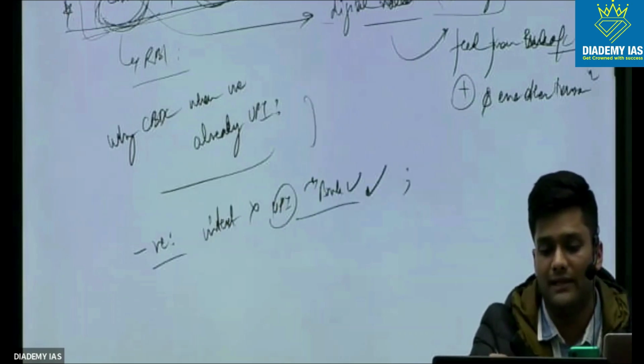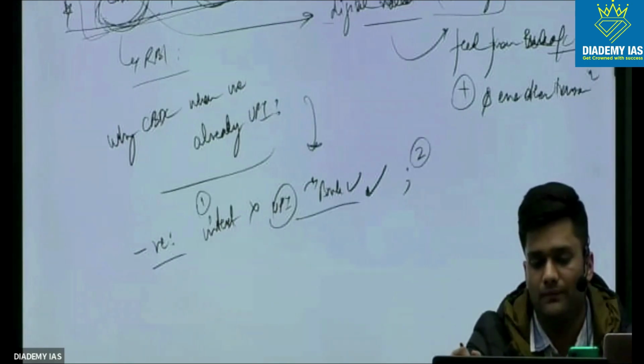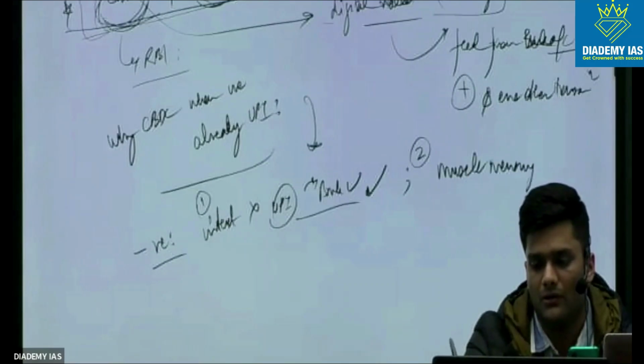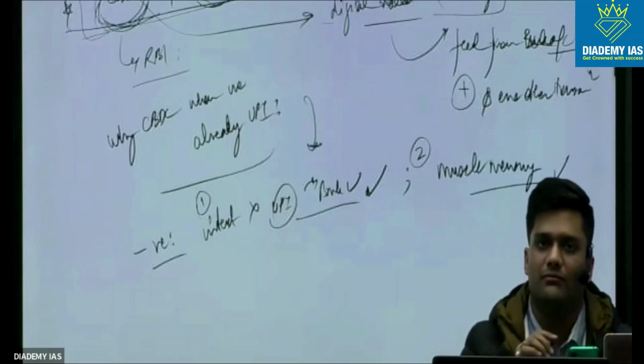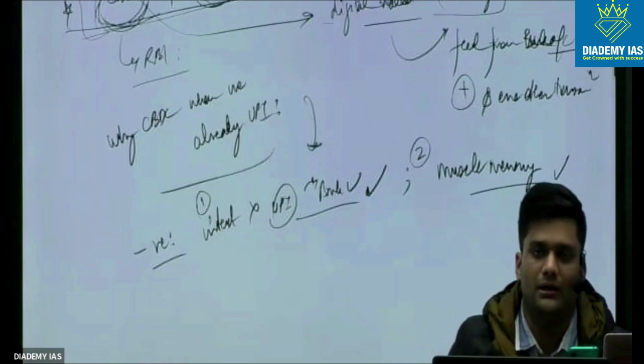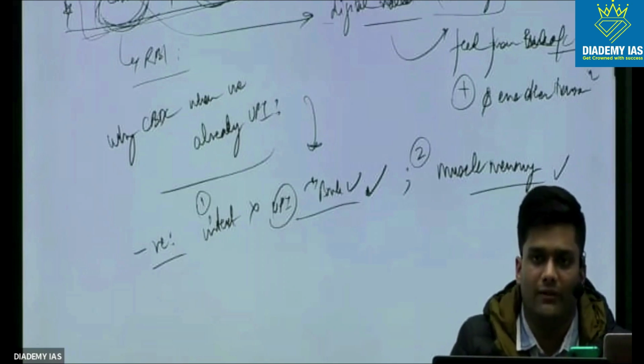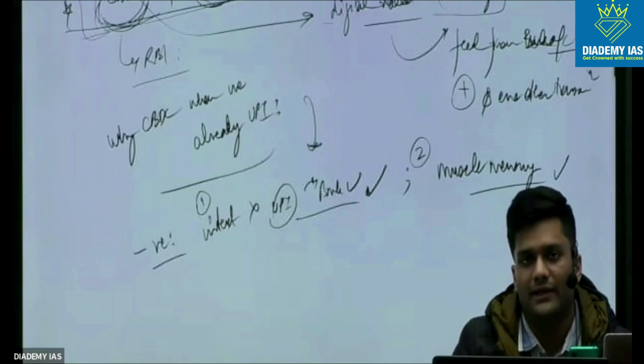Second is basically why this question is asked. Second aspect is the muscle memory. Using UPI has become very easy, and we are seeing a large number of transactions for UPI, from small shopkeepers to tickets and everything, all could be done by scanning a QR code.